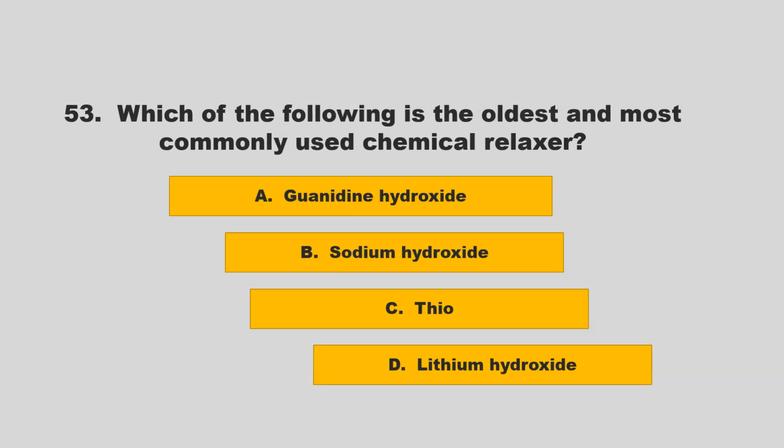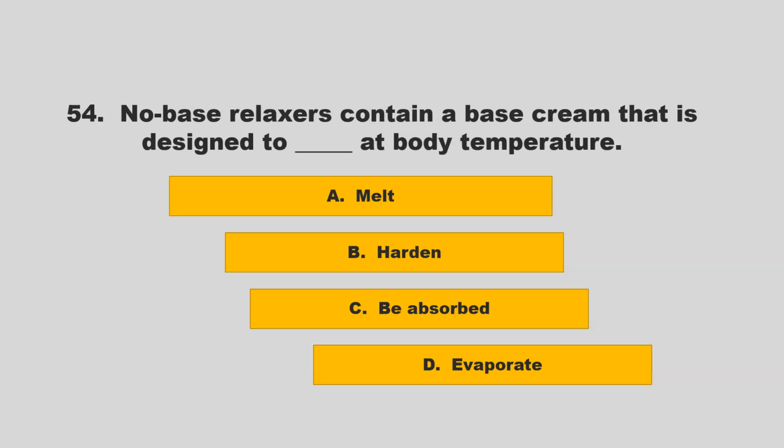Which of the following is the oldest and most commonly used chemical relaxer? Is it guanidine hydroxide, sodium hydroxide, thio, or lithium hydroxide? If you chose B, sodium hydroxide, you are correct.